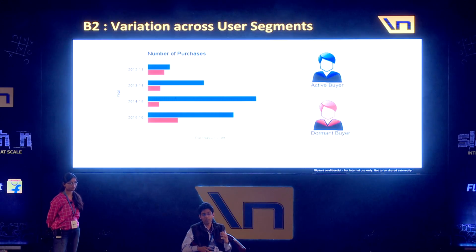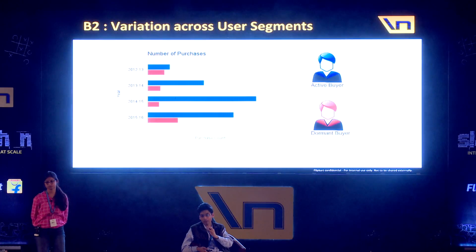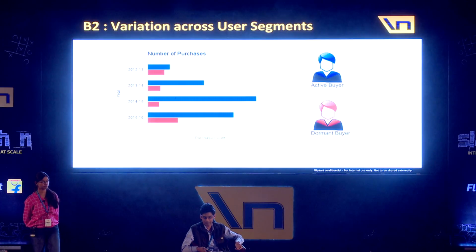He is more active with Flipkart, and hence while predicting, we might want to use the previous purchases as a feature to favor him over the dormant buyer. Similarly, there can be other kinds of segments, like metro users might be doing more shopping online. So when they do online shopping more, their likelihood of purchase increases.